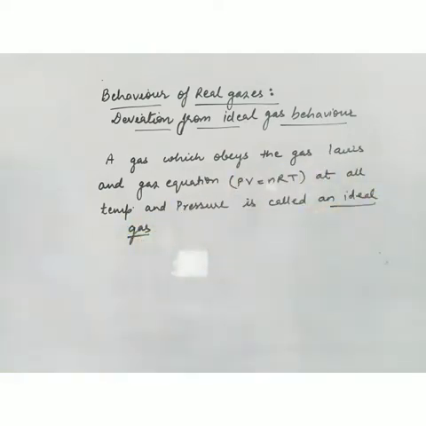So what is the meaning of an ideal gas? A gas which strictly follows this equation. Now what is the meaning of following this equation? The product of pressure into volume should be equal to number of moles into R into T, just like we do in mathematics. Left hand side should be equal to right hand side. So a gas which strictly obeys this equation, all the gas laws, under all the conditions of temperature and pressure, whatever temperature is there, high or low, whatever pressure is there, high or low, that gas is known as an ideal gas.